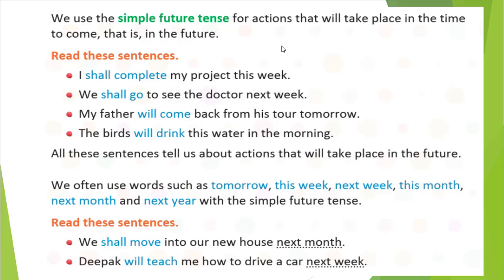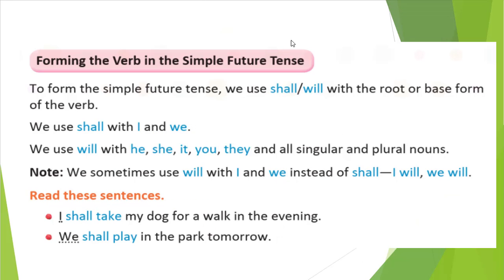Let's discuss further the formation of the verb in the simple future tense. How will we form the verbs? In each tense we have seen how we form the verb, so here also we'll see. To form the simple future tense, we use shall and will. Where we should use will and where we should use shall, that we will discuss with the root or base form of the verb. So we will write shall or will plus our root or base form. That is the formation of the verb.